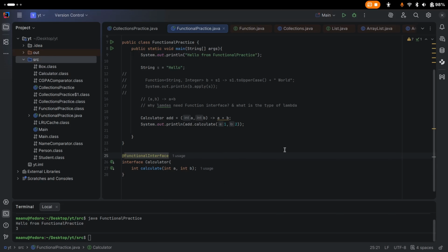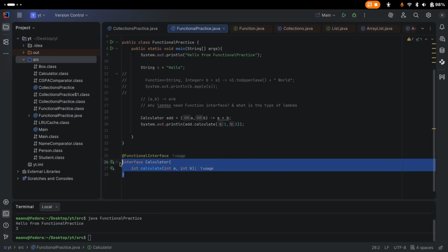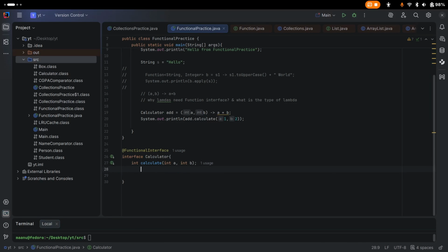Now let's see what is allowed beyond just one abstract method in a functional interface. We can write so many things. The first one is our one abstract method, right? Second, we can write default methods. We can write here default String, let's say anything, with int a, int b, and return hello. That's also fine.